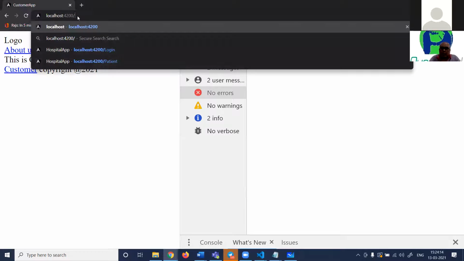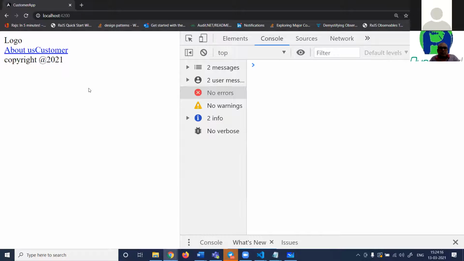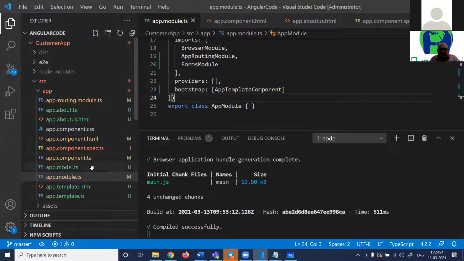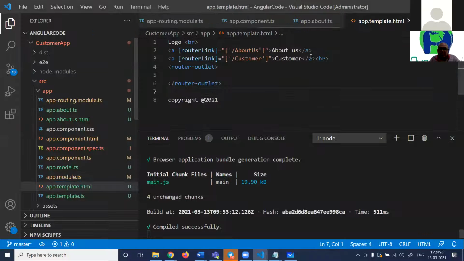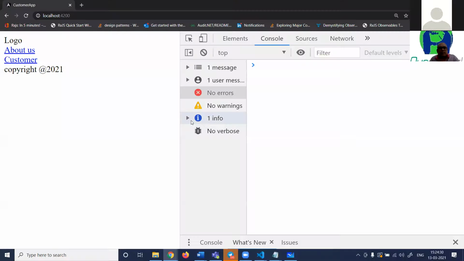Let me enter. If I go here, for some reason it does not show anything. We need to have a space here. Now this is looking very ugly. Let me add a space. I'm very, very bad at designing. I have no sense of design. So there it is. Now you can see nothing is loaded at startup.